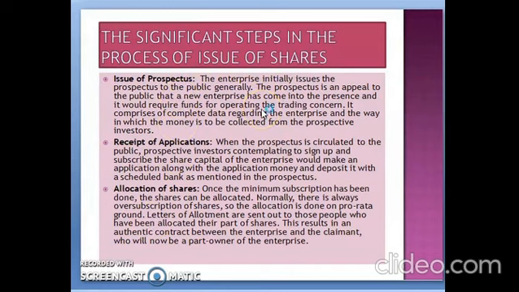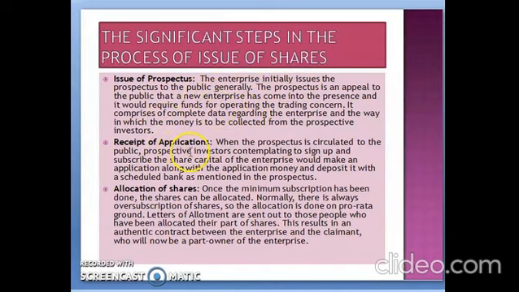The value of shares, by which bank the shares are to be issued to the normal public, what is the face value of the shares, and whether the shares are issued at par, premium or discount, or everything, the company's balance sheet, the company's name, fame, reputation, everything will be shown in the issue of prospectus. So the first step is very important, that is issue of prospectus. You can say it's an advertisement.